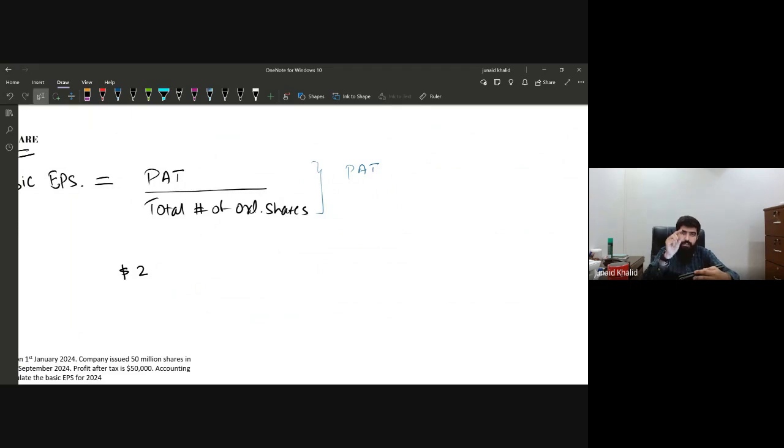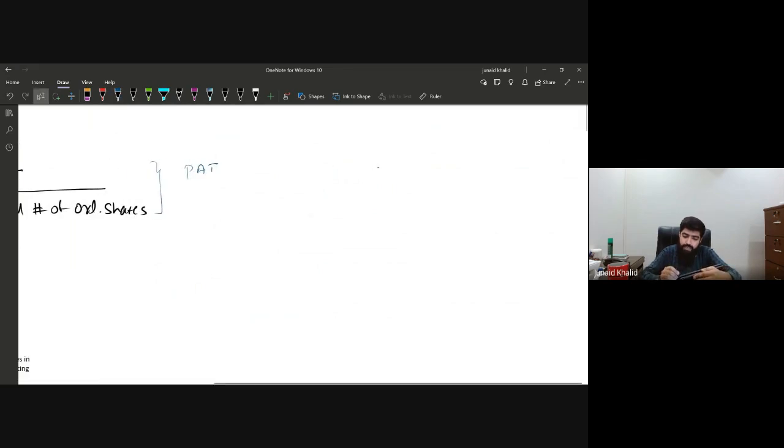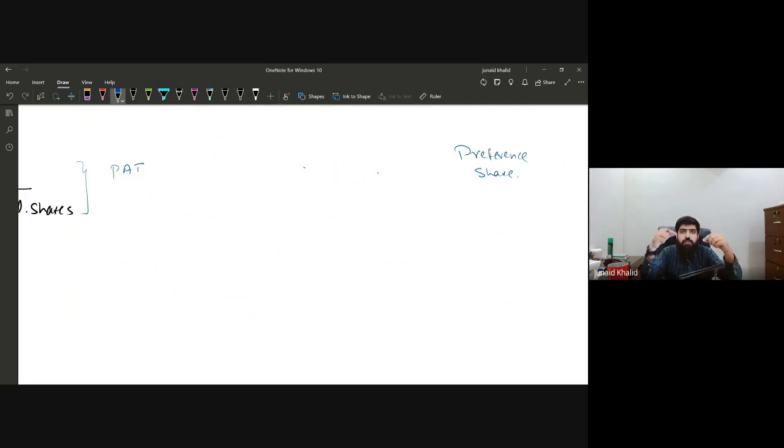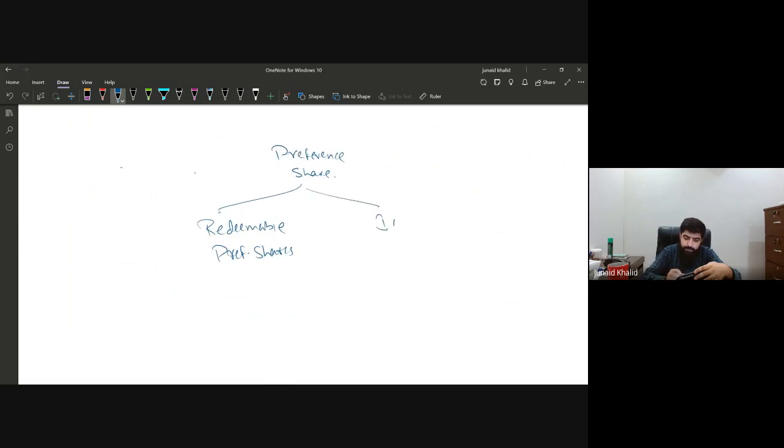Now, after calculating the net profit, there is always a return given to the irredeemable preference shareholders. Let me give you some analysis for this one. We have preference shares. And we all know what preference shares are: the shareholders to whom priority and privilege is given. Preference shares can be divided into two: redeemable preference shares and irredeemable preference shares.